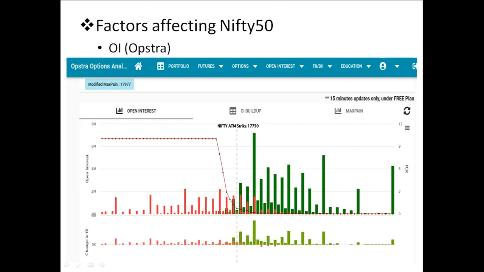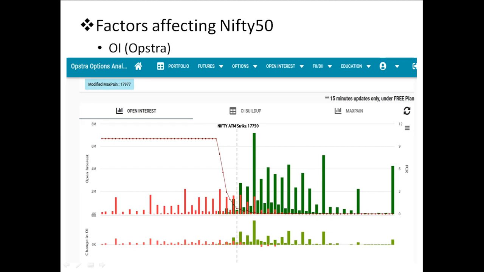This is the open interest data I have taken from Opstra. Here we can see the open interest. What is in green is call option sell, mainly done by FIIs, DIIs, and other financial institutions. And what is in pink is the put sell. If call sell is very high, there is a higher resistance at that point. So this is like 17,750. We can see there is a lot of resistance.